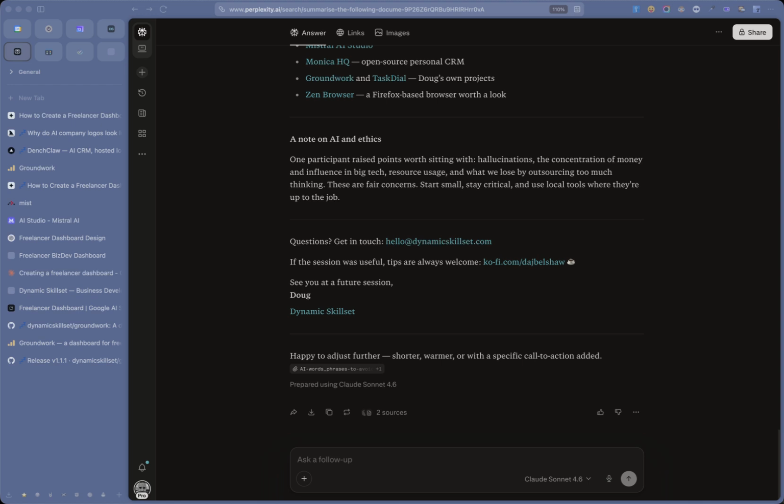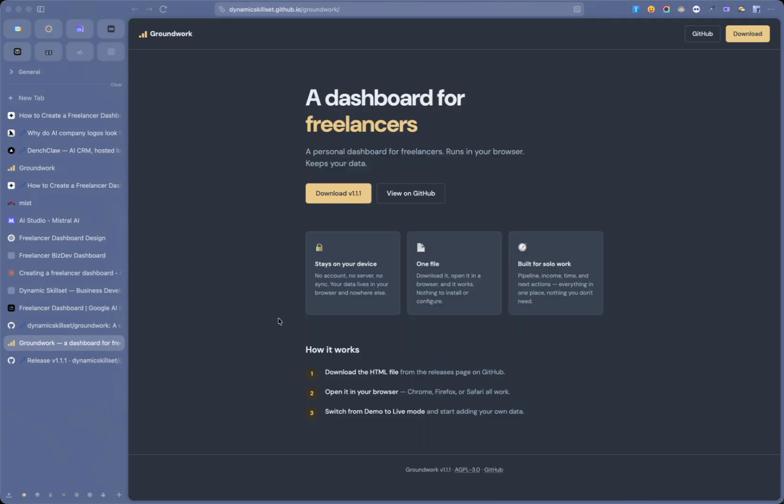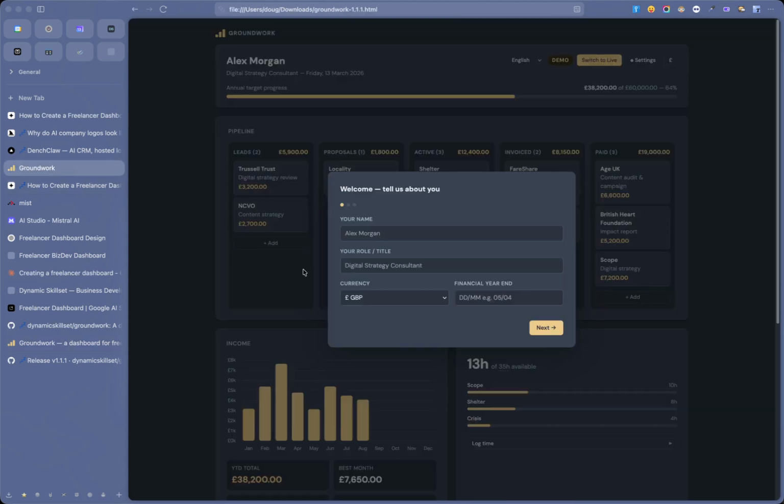I'm actually using Claude quite a lot. I'm paying quite a lot of money for it because I tend to use it in the terminal for building stuff like groundwork. I didn't build groundwork just by having a bit of a chat in Cowork. I actually went into the terminal and acted like a product manager. So just bear that in mind as well.